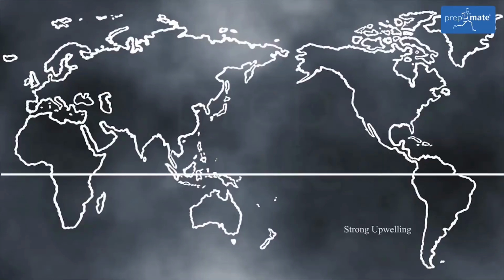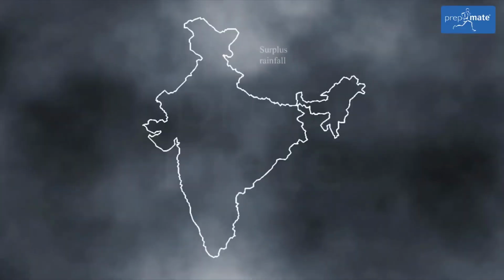The larger shift of ocean water toward Western Pacific facilitates strong upwelling currents in Eastern Pacific. As a result, there is oversupply of nutrients at the surface of oceans, leading to abundance of fishing. La Nina has positive impact over Indian monsoon. The trade winds are strong during La Nina. As a result, India receives surplus rainfall during La Nina conditions.